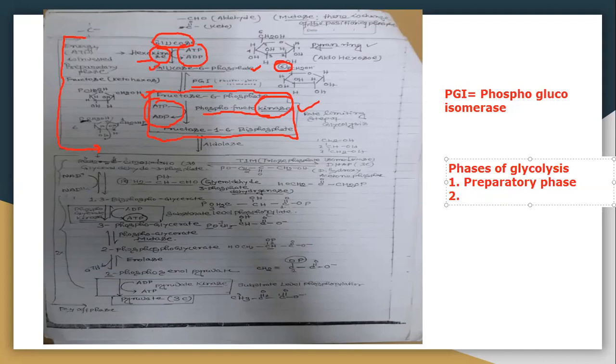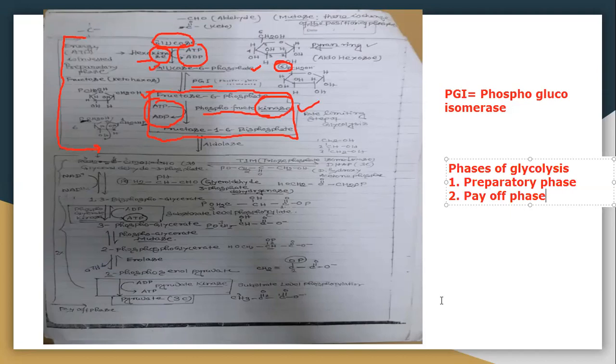During the preparatory phase energy investment occurs, and during the payoff phase the energy is produced. That means ATP and NADH will be produced in that step.